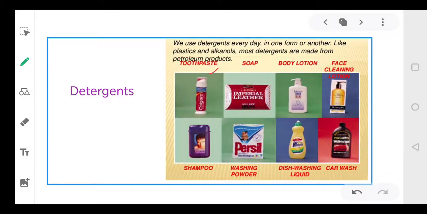Toothpaste is also containing some amount of soap. Then we have different soaps, body lotion, face cleansing, shampoo, washing powder, dishwasher, car wash. Every substance mentioned here contains your detergents.